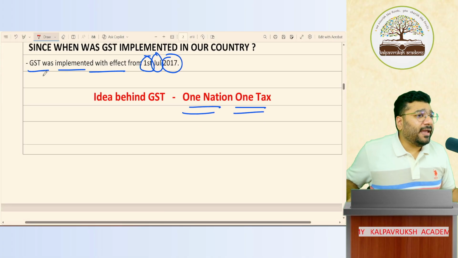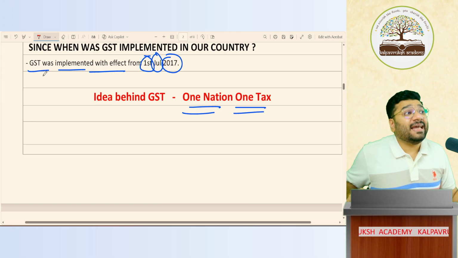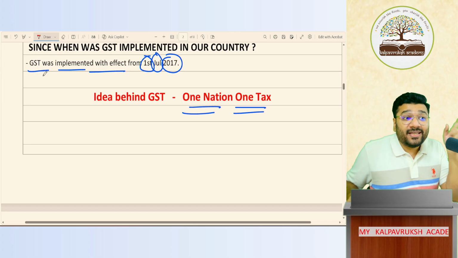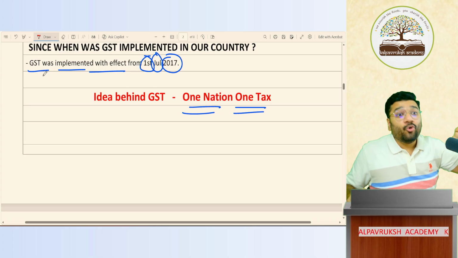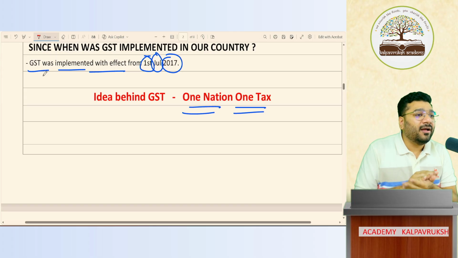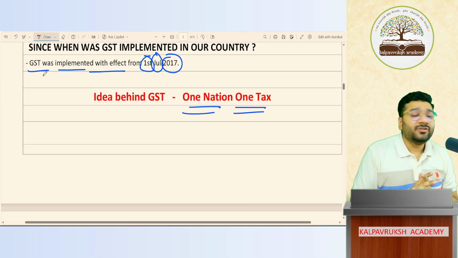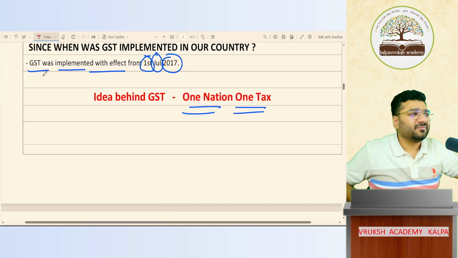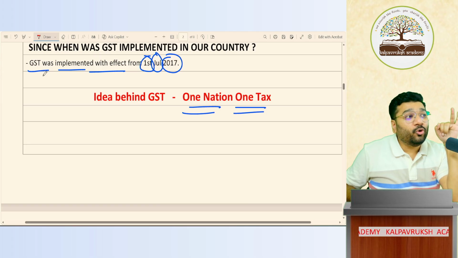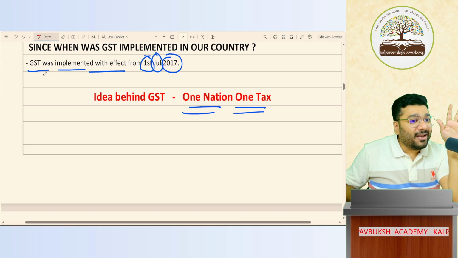GST can be charged by both registered and unregistered taxpayers? No. GST can be charged only by a registered taxpayer, which means a company or business entity that has a GST number is called a GST registered person. Only that person can charge GST from the consumer. If an unregistered person is charging GST, complain about them, we'll put them in jail. Got it, not got it? Can I charge GST at whatever rate I want? No, it should be charged at the prescribed rate. What is the prescribed rate? 0%, 0.25%, 3%, 5%, 12%, 18%, 28%, 40%.